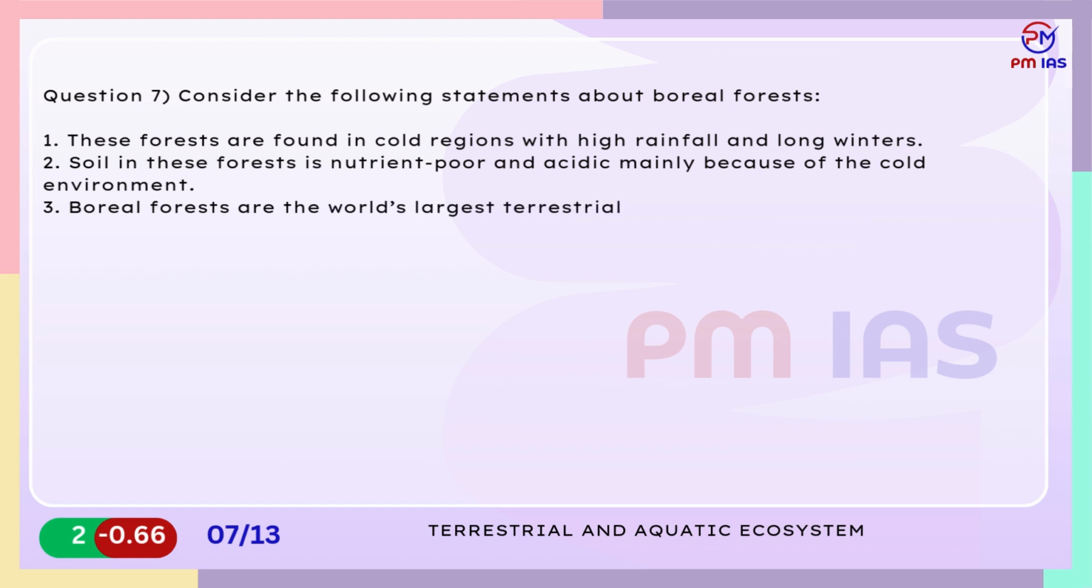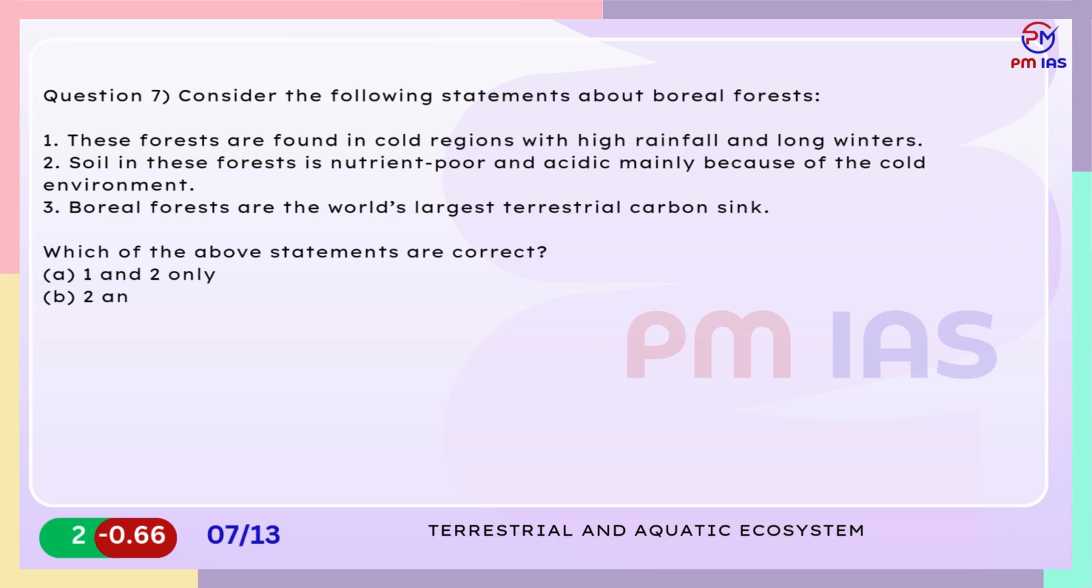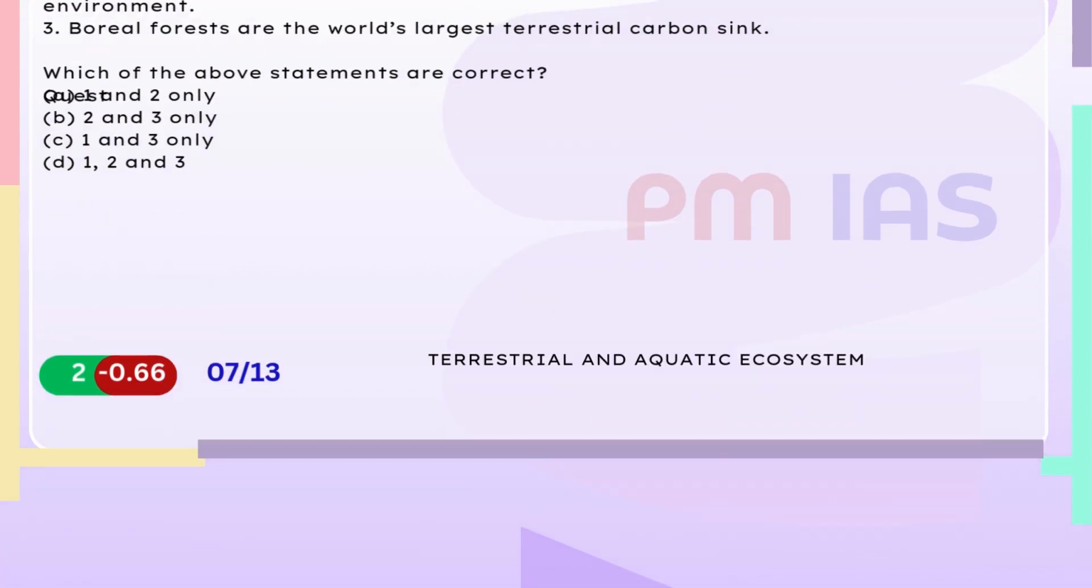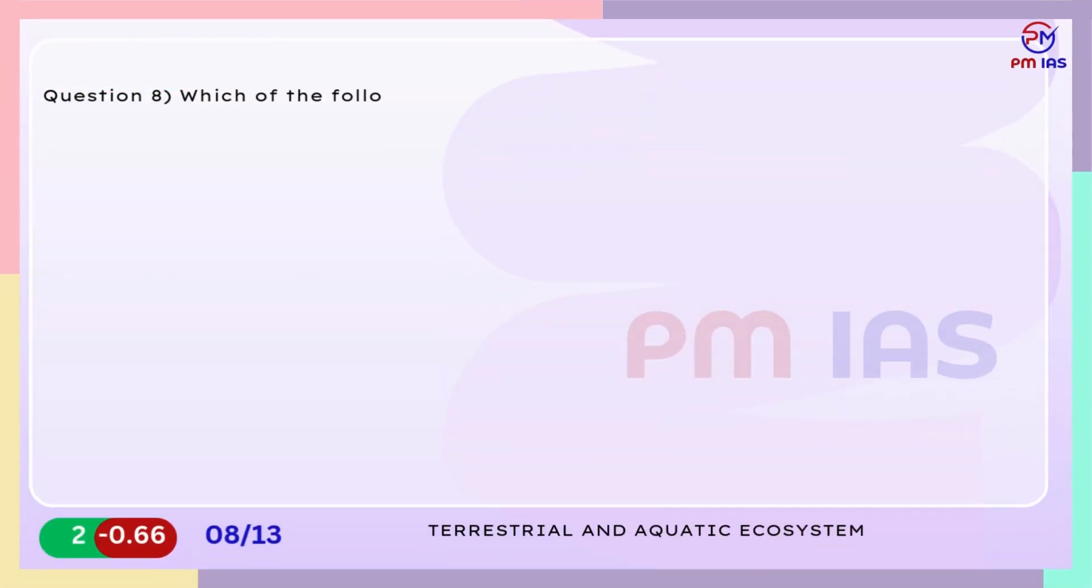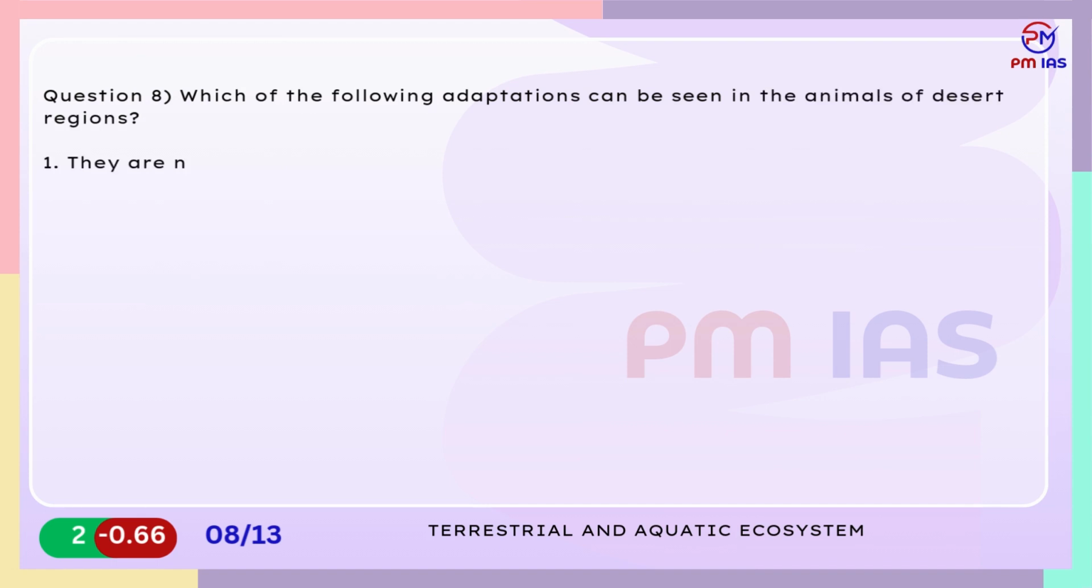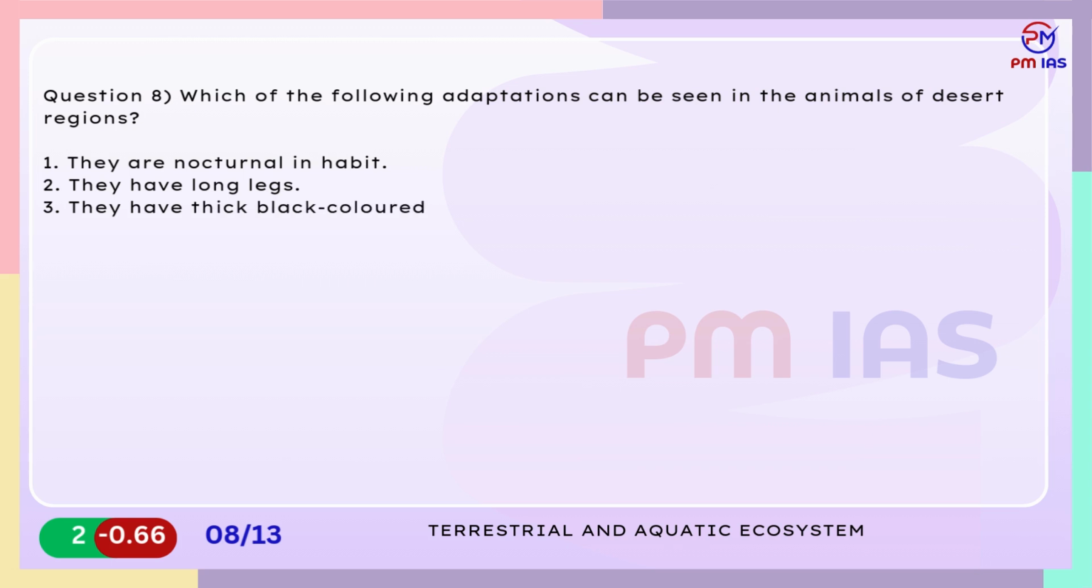Which of the above statements are correct? A. 1 and 2 only. B. 2 and 3 only. C. 1 and 3 only. D. 1, 2 and 3. Question 8. Which of the following adaptations can be seen in the animals of desert regions? 1. They are nocturnal in habit. 2. They have long legs. 3. They have thick black-colored fur on their body. 4. They have big ears. Select the correct answer using the code given below.